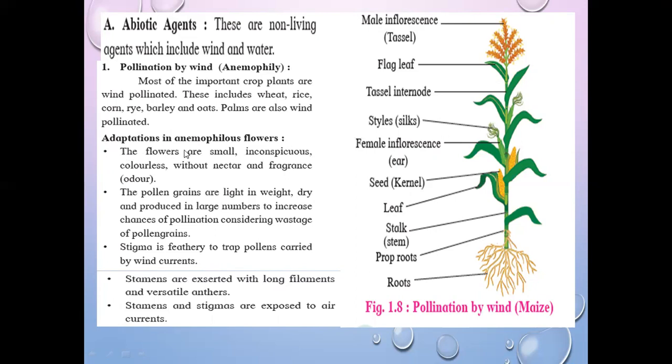So to enhance this process, those particular flowers are adapted for this type of pollination, that is anemophily. First, the flowers are small, inconspicuous, colorless, without nectar and fragrance. What is the first adaptation? Flowers are small,